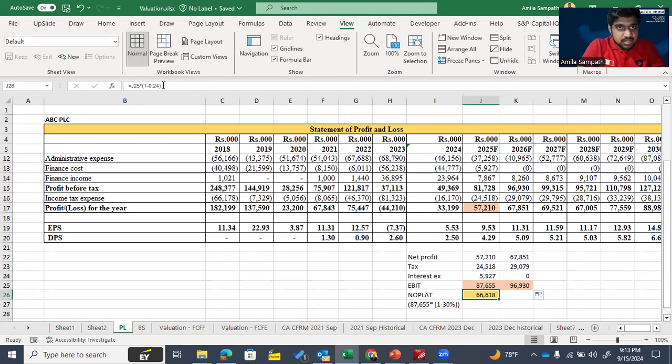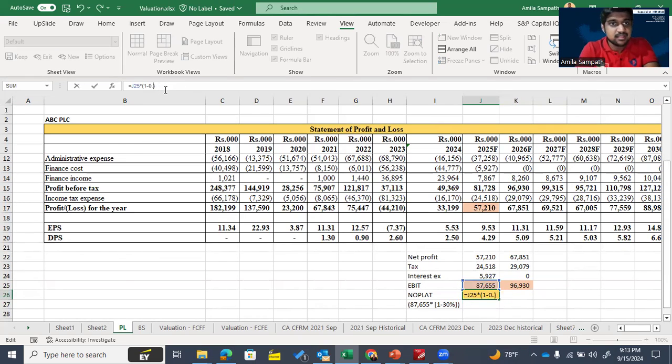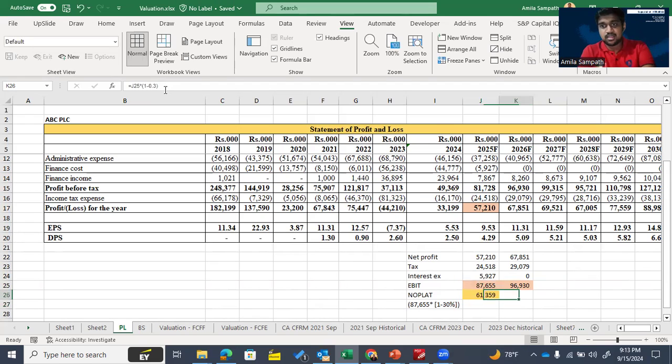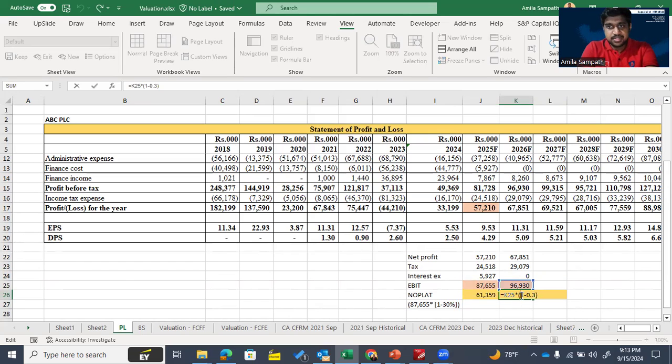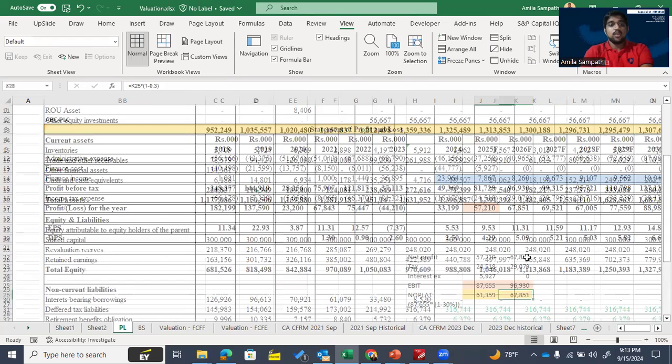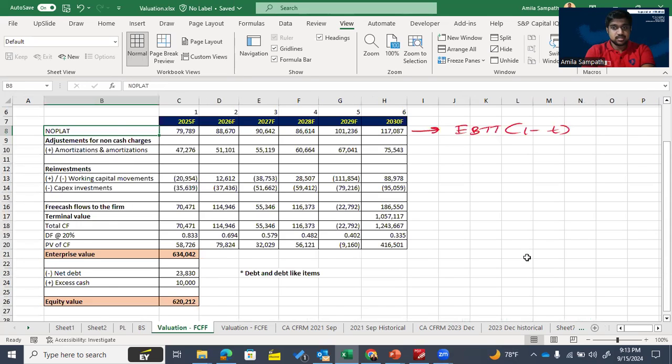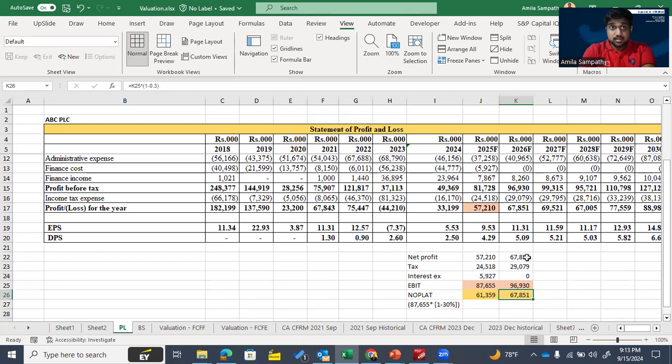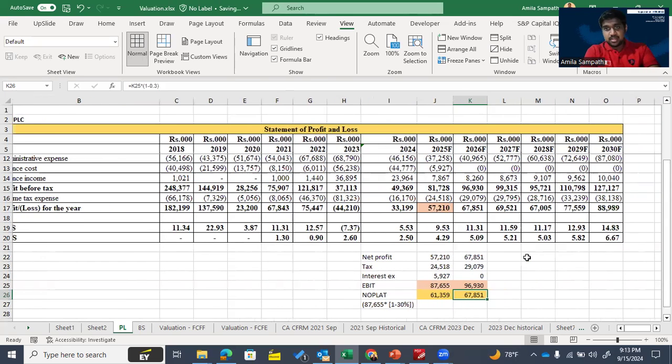Then let's assume our corporate tax rate as 30%. If we consider this as 30%, then we can get our NOPLAT as 67,151 for 2026.